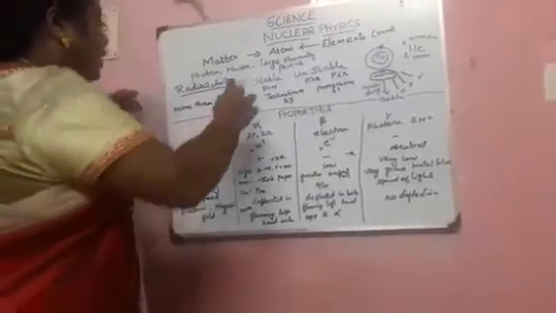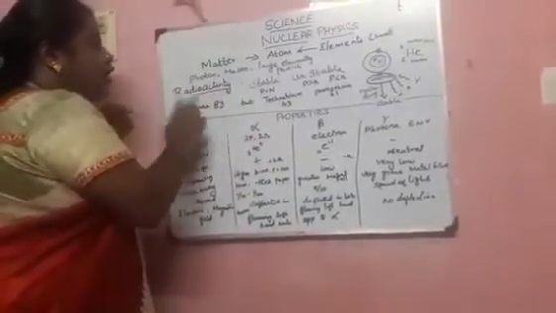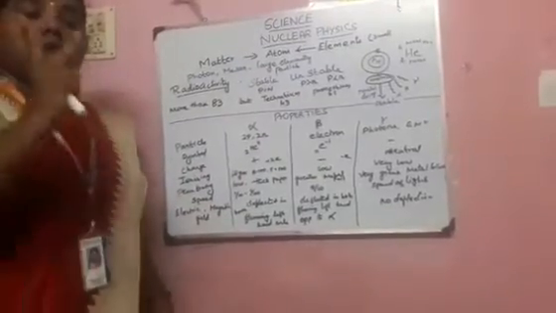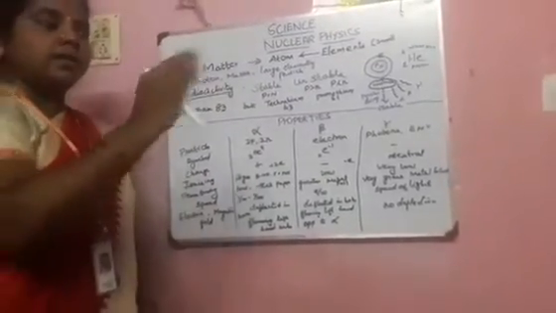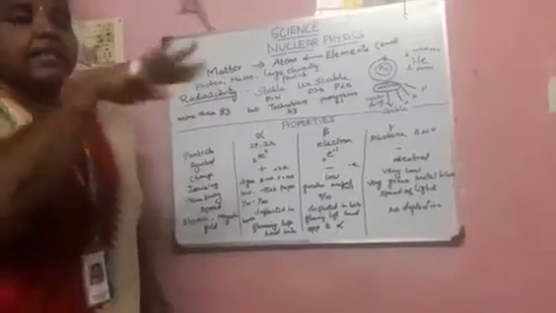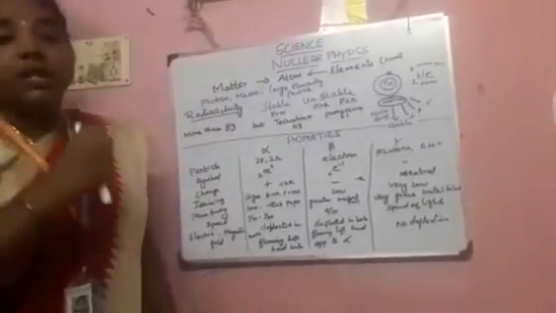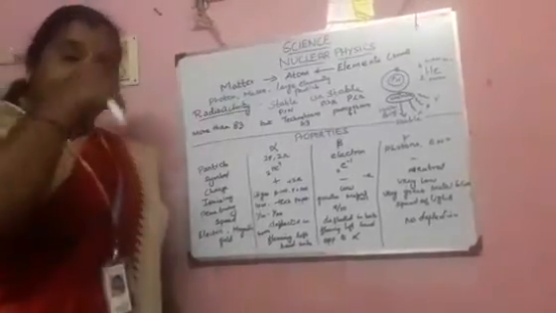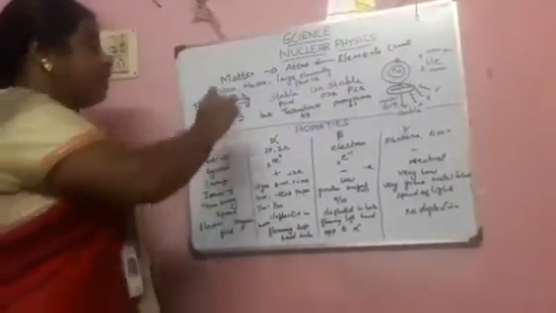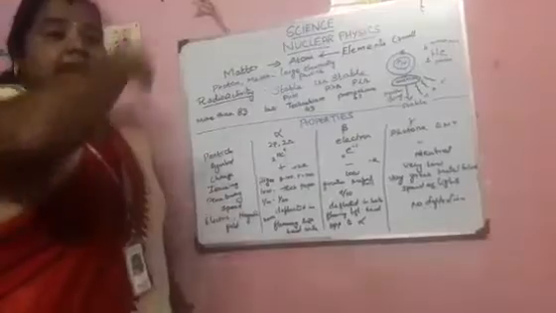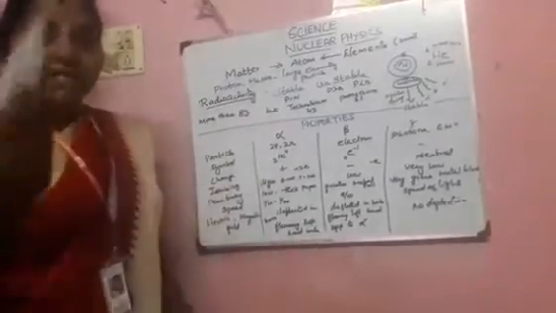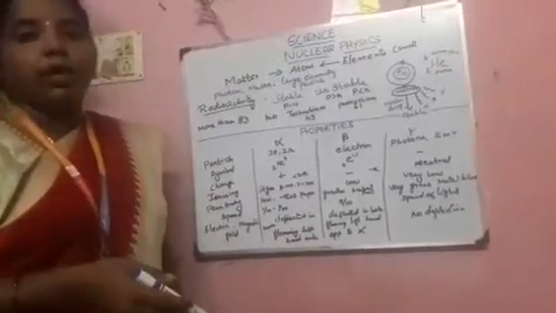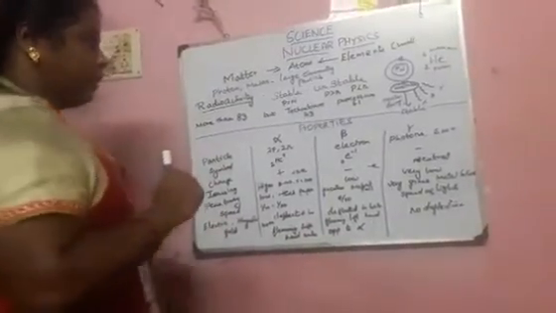Then we have to know about radioactivity. What is meant by radioactivity? We have two types of radioactive substances. One is natural radioactive substance, the other one is artificial radioactive substance. A natural radioactive substance, by nature itself, has the property of emitting radiation. Some other substances cannot, and we have to induce it. That is called an artificial radioactive substance.